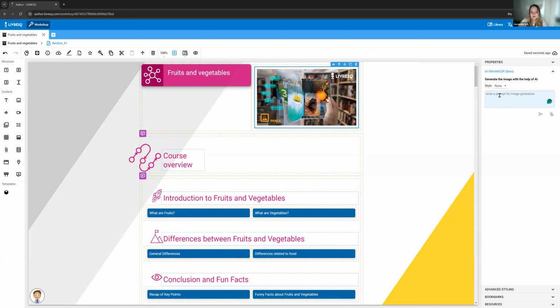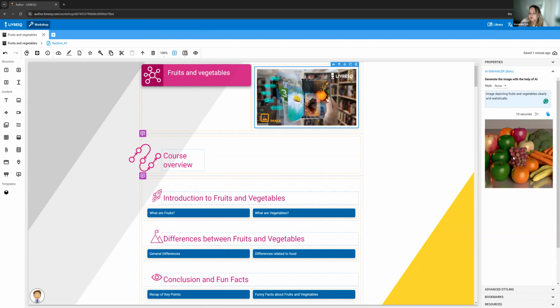So if I want to write a prompt, since the lesson is about fruits and vegetables, I want an image depicting fruits and vegetables clearly and realistically. This is my prompt. I'm going to generate. So that's the button down here that sends the prompt, or I can generate. And similarly with the text generation tool, once the image is generated, I can click on use and it will integrate straight to my project.